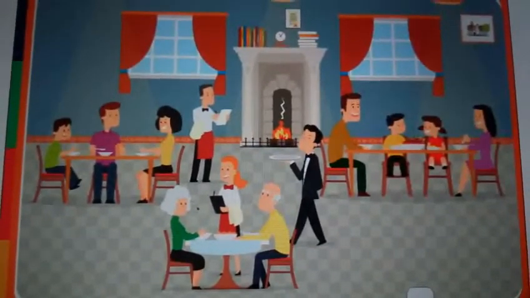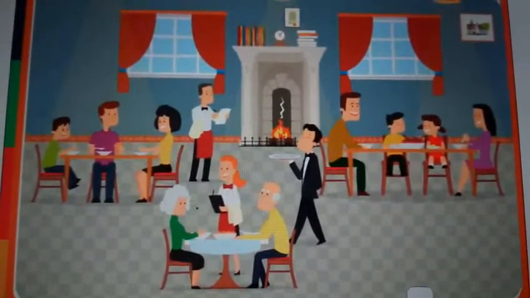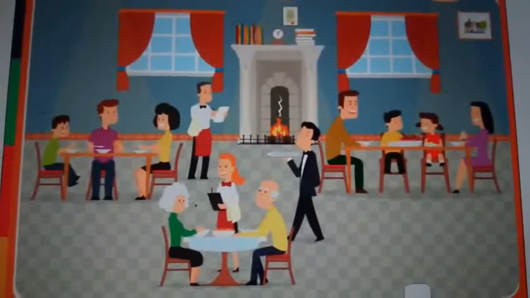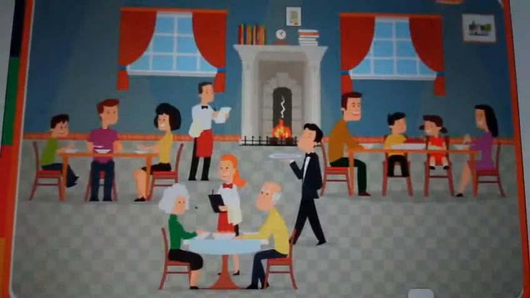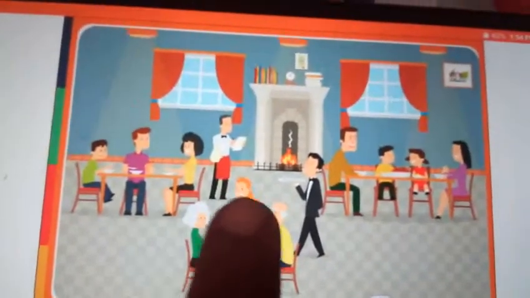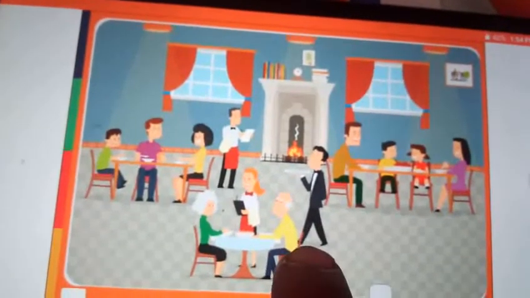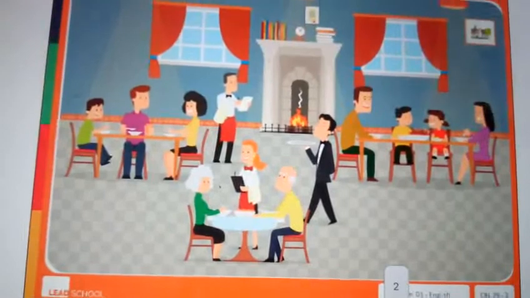Listen carefully, my dear kids. Which actions can you see? Sitting, standing, walking, talking. What is that? Eating, seeing, walking, sitting. They are all that, right?